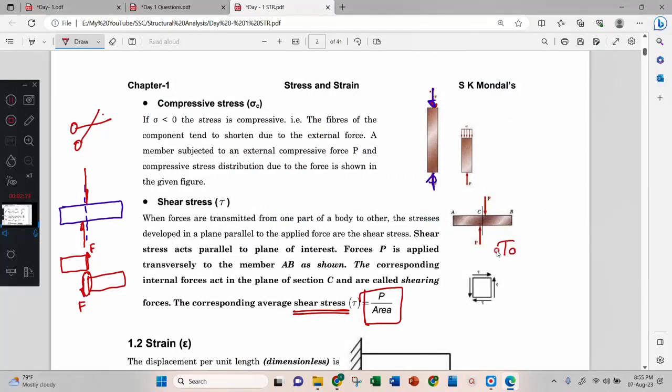Many times they will ask this one. Why tangential? Because if this is the body, this force is applied tangential to the surface. This is the force, very tangential to the surface it is applied.